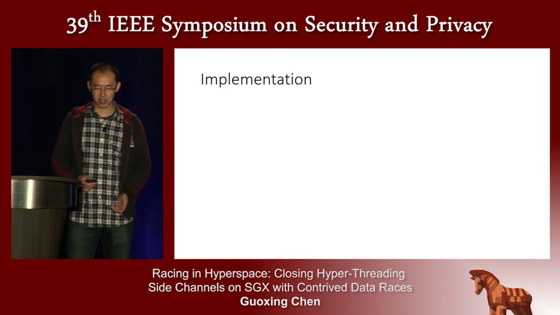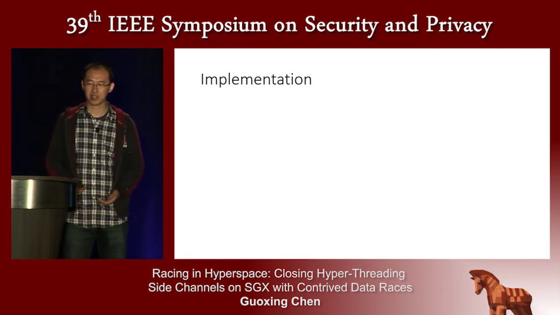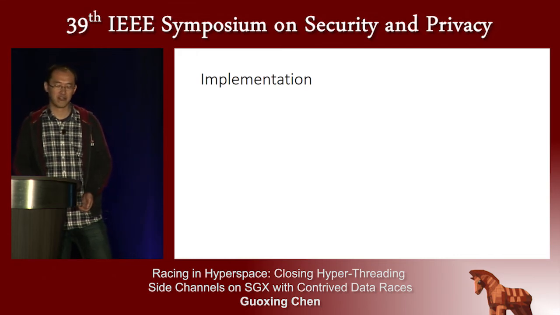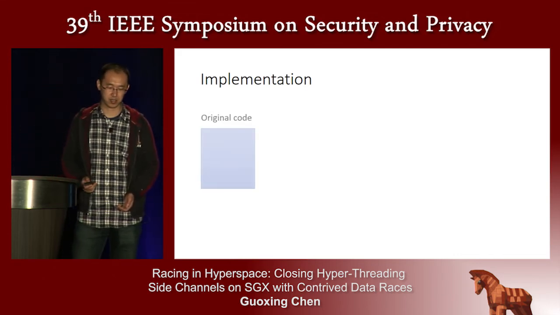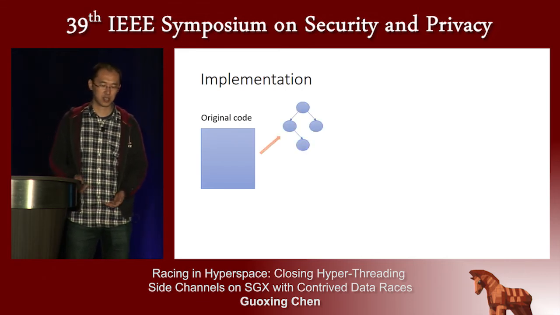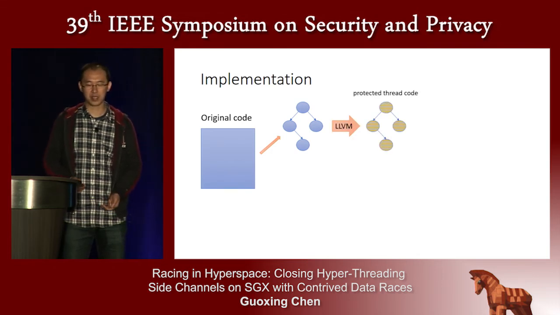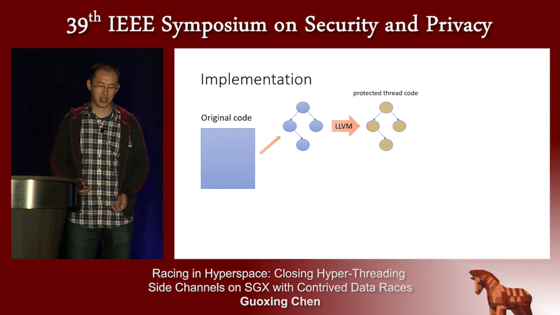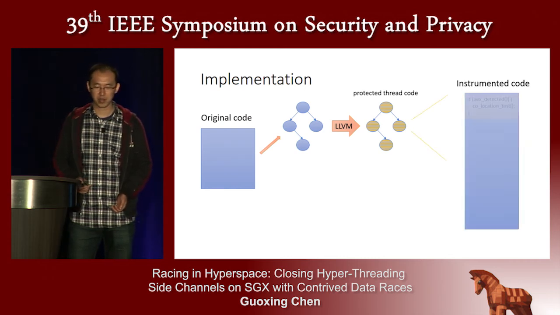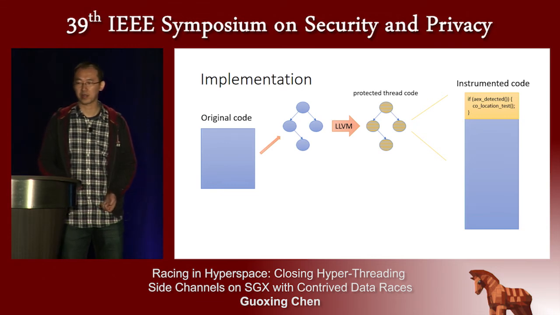Now let's look at the implementation. HyperRace is implemented by extending the LLVM framework. So the original code will first be represented as the control flow graph, and each basic block will be instrumented using LLVM. By default, there will be one AEX detection code at the beginning of each basic block.